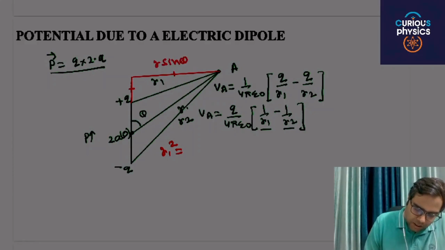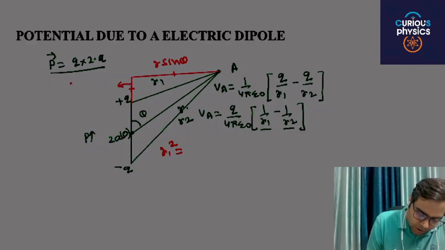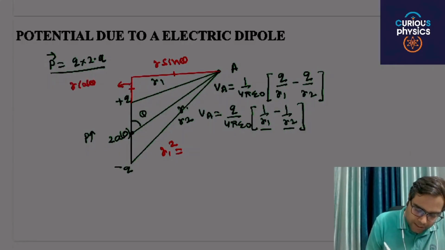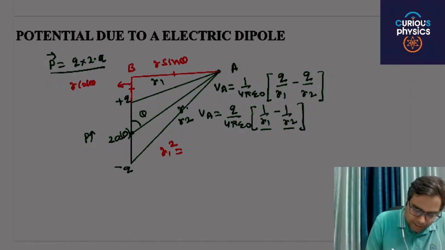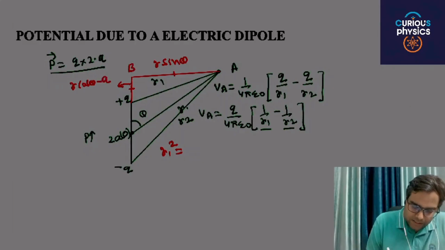This value is r cos theta minus a: r cos theta is the total from the origin to point B, minus a, because the half distance is a.